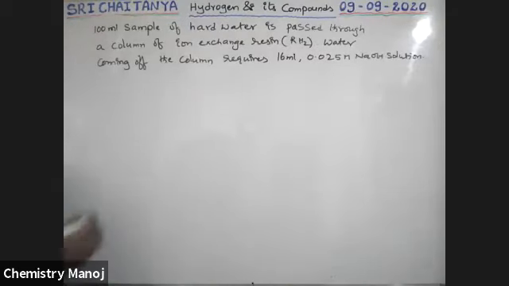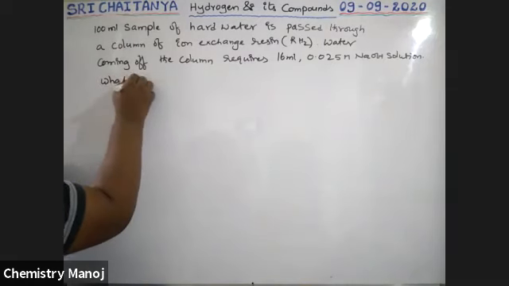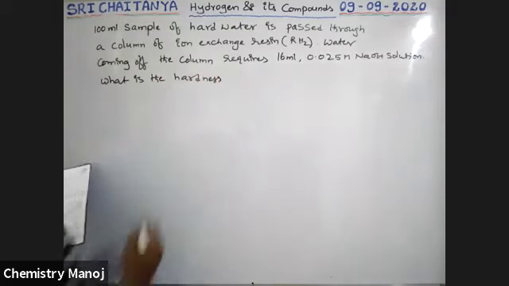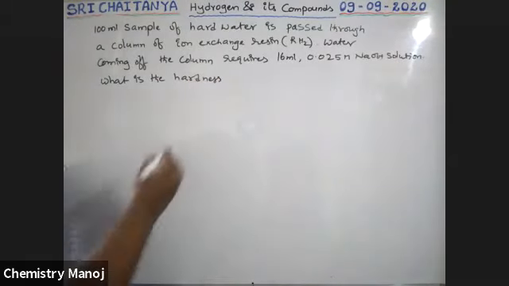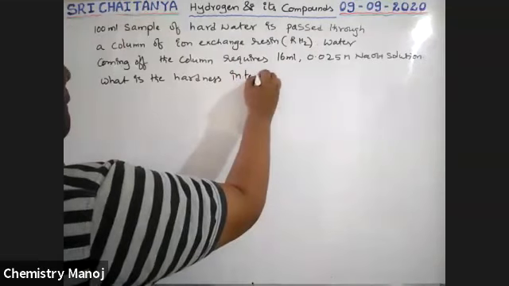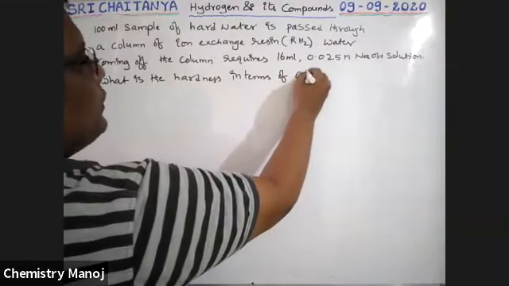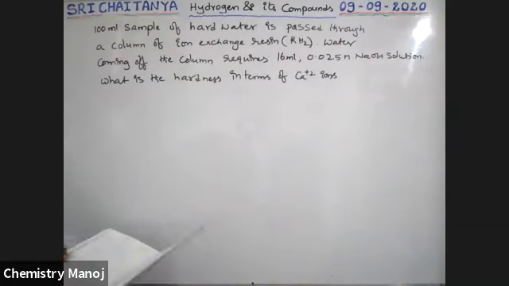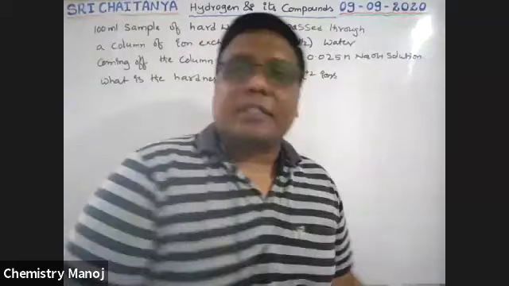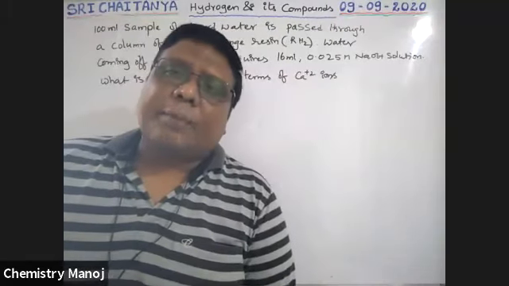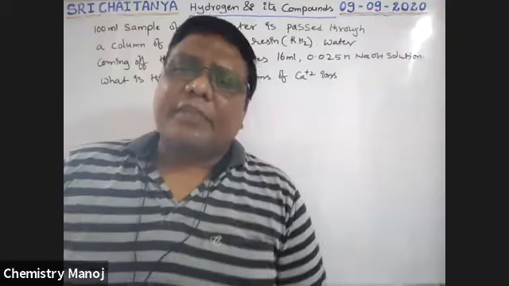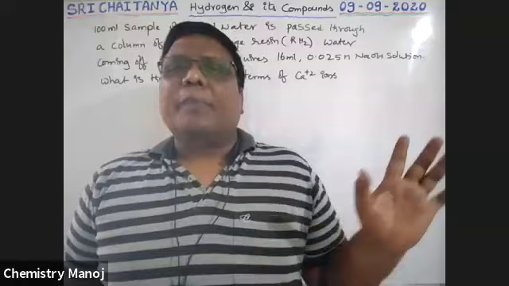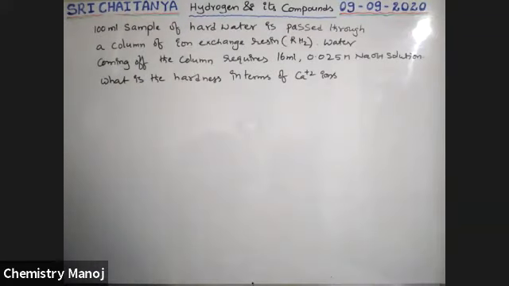So what is the hardness? What is the hardness in terms of Ca+2 ions? That is nothing but the degree of hardness in terms of Ca+2. So Ca+2, let us consider CaCO3. Ca+2 coming from CaCO3. The final answer should be in ppm.